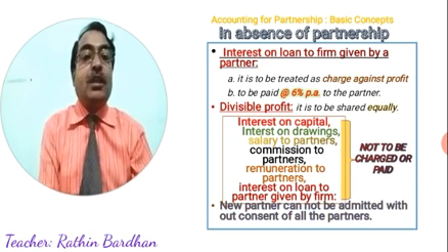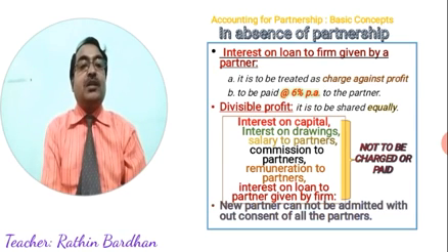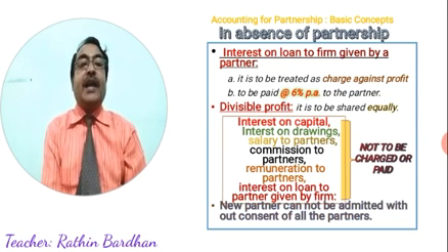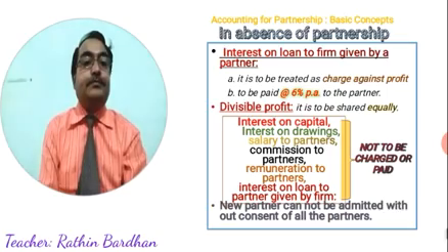And interest on capital, interest on drawings, salary to partners, commission to partners, remuneration to partners, interest on loan to partner given by the firm, etc. All things except the two above are not to be charged or paid; we will be silent and not treat anything for this. Another point, in absence of partnership deed, a new partner cannot be admitted without consent of all other partners. If all the partners agree, then only a new partner can be added.